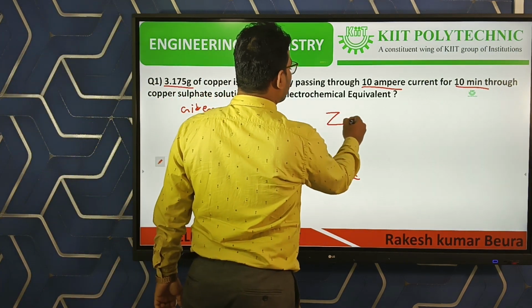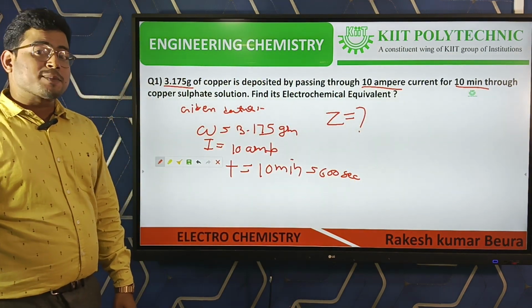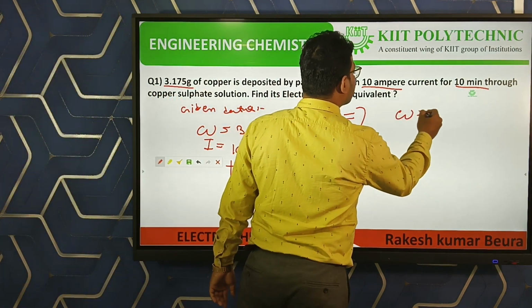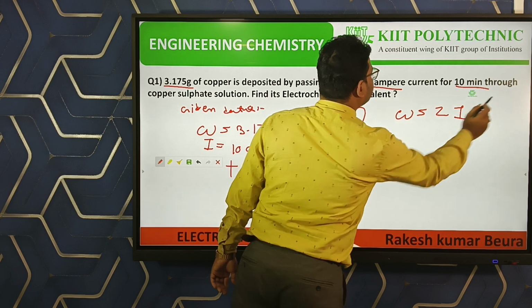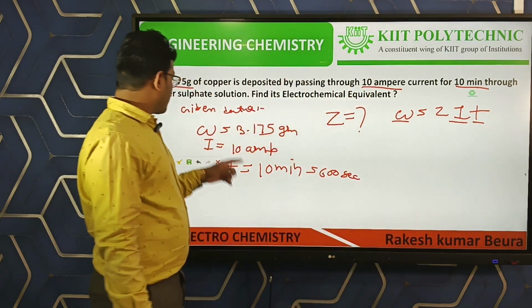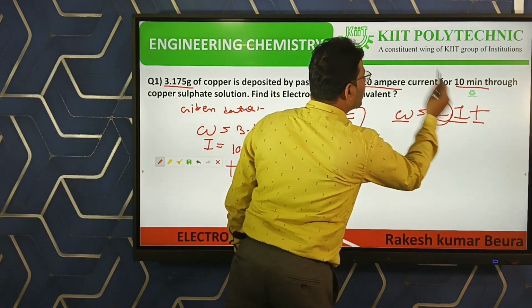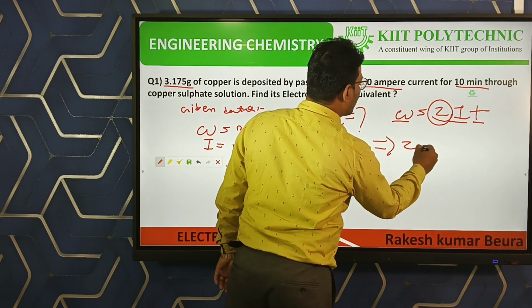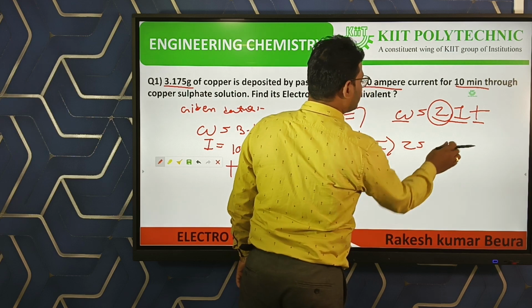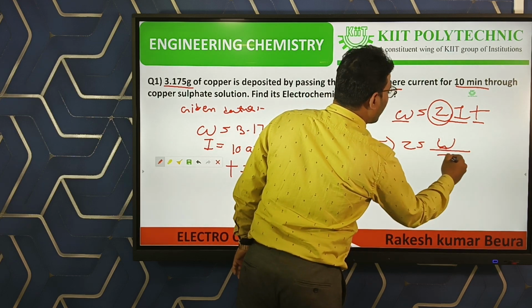It wants Z. From Faraday's first law, the equation was W is equal to ZIT. W is here, I is here, and T is here. So Z is equal to W by IT.